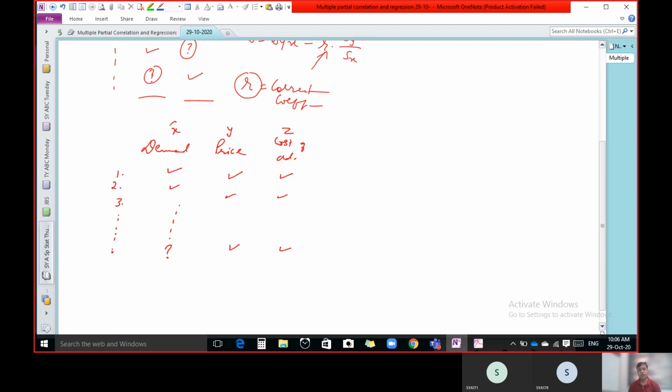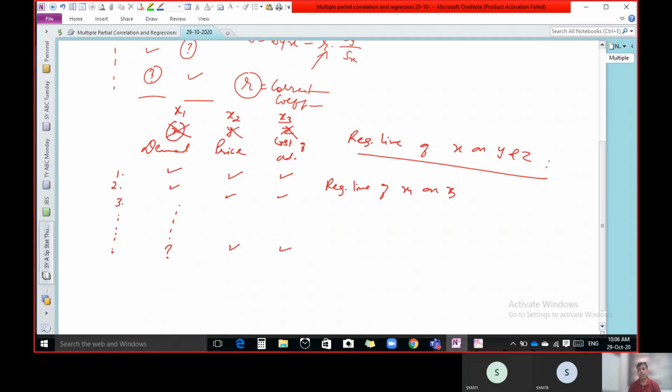If we want to find out the value of x on the basis of the other two variables, then we have to use the regression line of x on y and z. But from now onwards, instead of the symbols x, y, z, we will use the symbols x1, x2, x3. So here we have to use the regression line of x1 on x2 and x3.